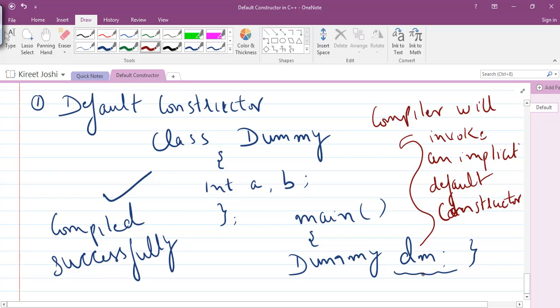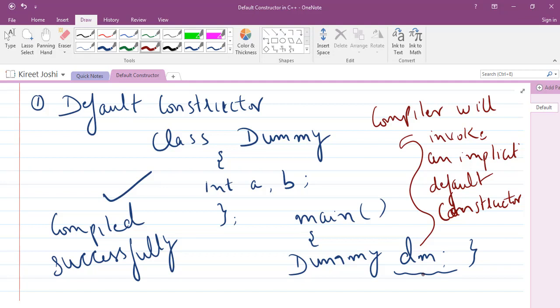Here there is no constructor visible to you. In the past programs that we created, we haven't created any constructors because we are just learning this topic right now. In the programs on classes and objects, you might have seen that you are not creating any special member function, though your program is working and not showing any error. Similarly, in this case also your program is working without error because in the background the compiler is taking the responsibility of invoking a default constructor.